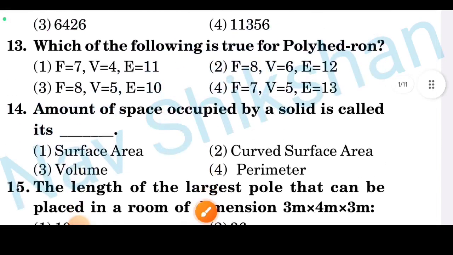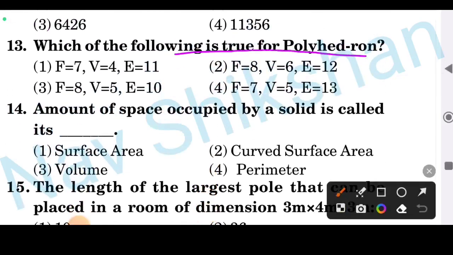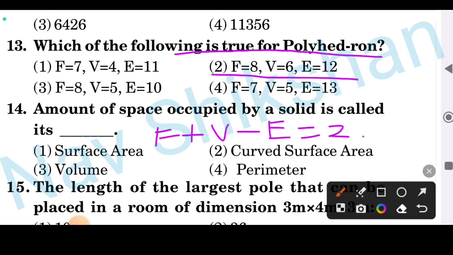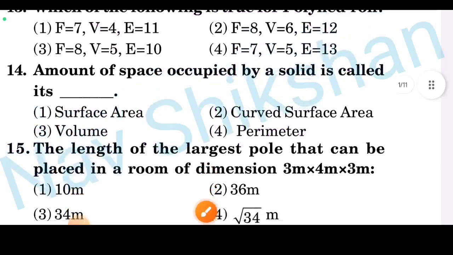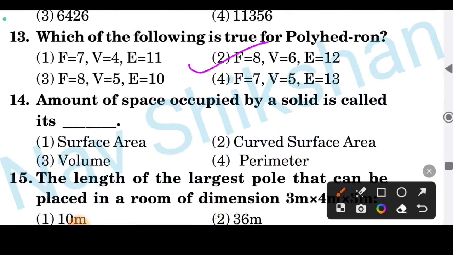Okay. Question number 13. Which of the following is true for a polyhedron? Okay, here you know the basic formula. You must have read that faces plus vertices minus edges is equal to 2. Okay, so when we put this option here, 8 plus 6 minus edges, 8 plus 6 is 14, minus 12, you will get 2. For the other options, you will not get the solution. So this is the basic formula for getting the answer. So option number 2 is correct here.